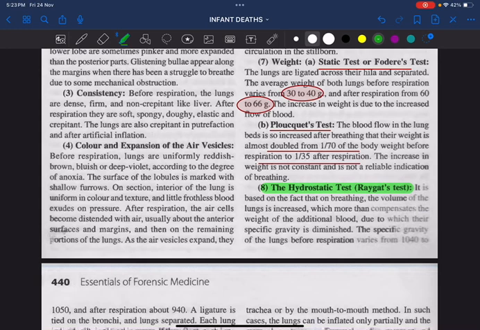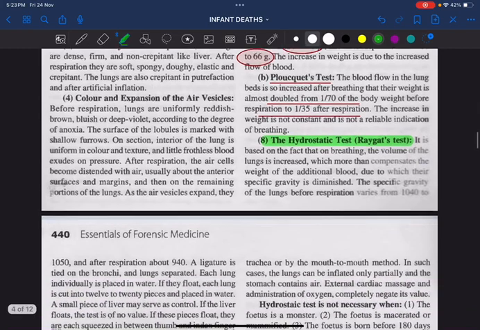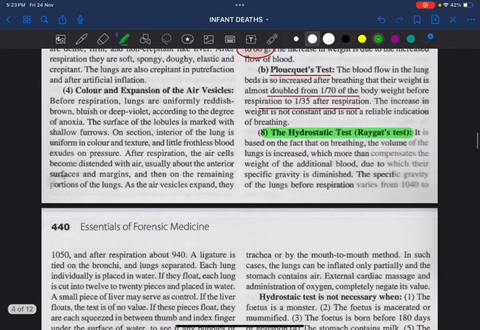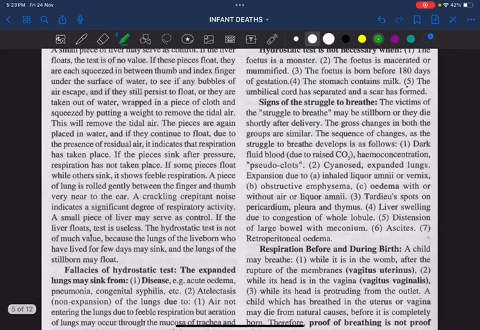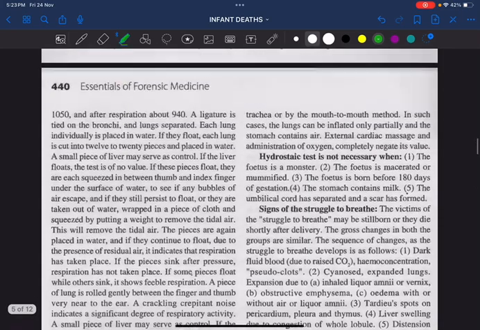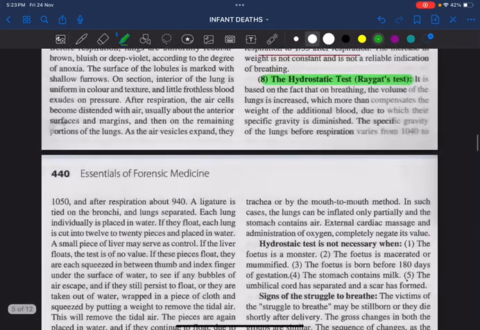Raygat's test. Raygat's test, also called the hydrostatic test. That means, remember, the volume of the lungs will be increased once the breathing is initiated. Am I right? Yes. As a result, there will be some changes in the specific gravity of the lungs also. For example, before respiration, the lungs will sink in water, whereas after respiration, the lung will float in water. Okay? This is the important point you have to remember in the hydrostatic test, also called Raygat's test.